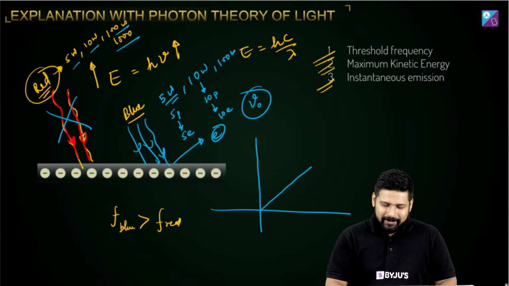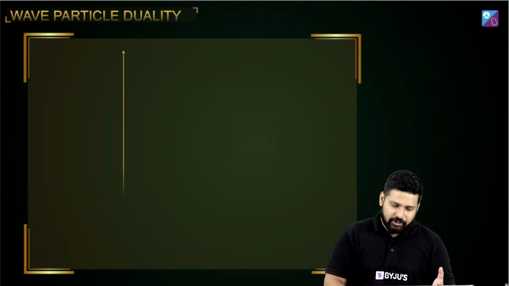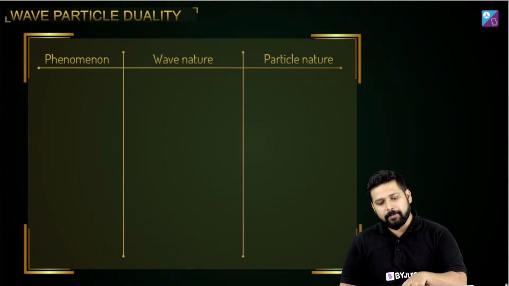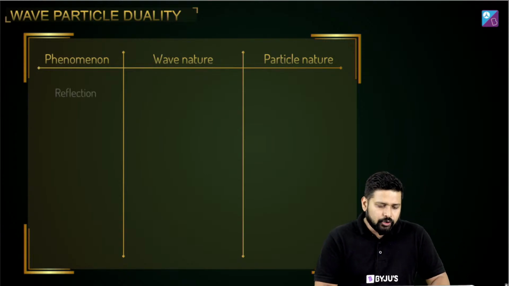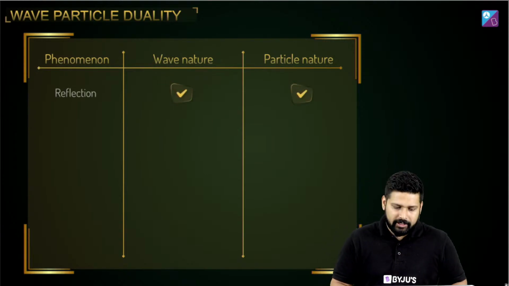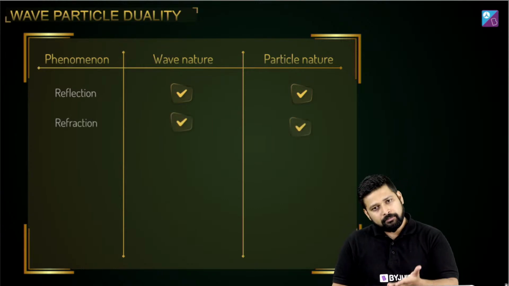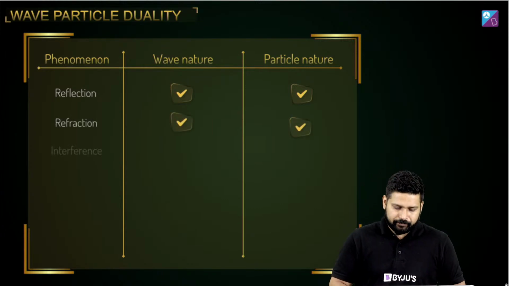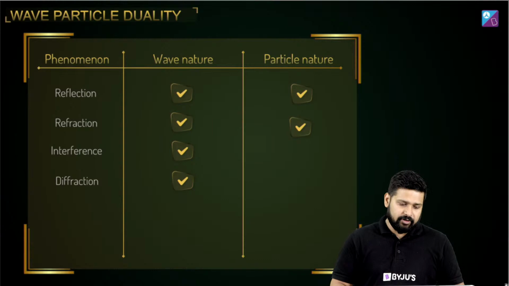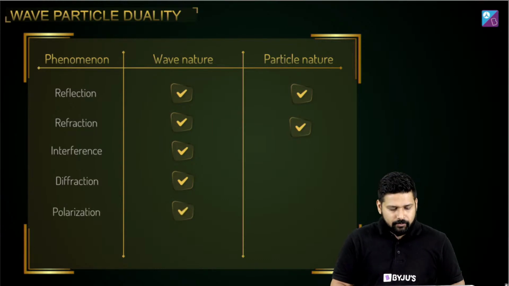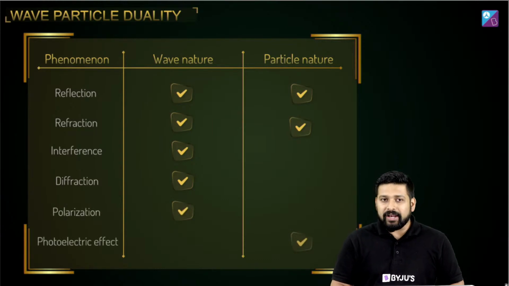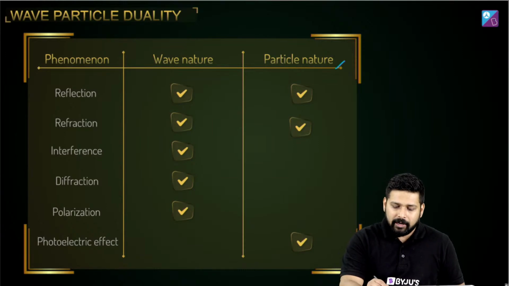Okay, got it? So yes, I was talking about some phenomena which you can explain by wave nature, and certain phenomena which you can explain by the particle nature. Reflection, wave nature and particle nature both. Refraction, you can explain by both. Interference, only by wave nature. Diffraction, only by wave nature. Polarization, only by wave nature. And the photoelectric effect, only by the particle nature.